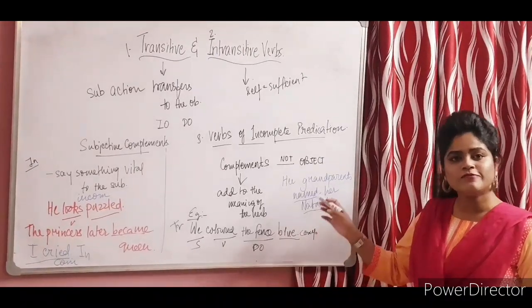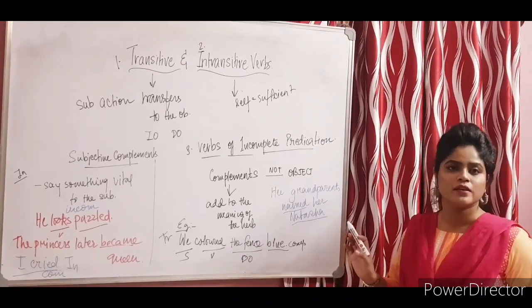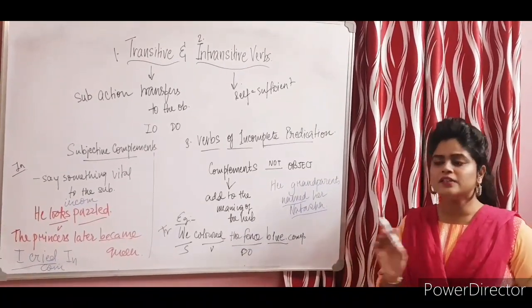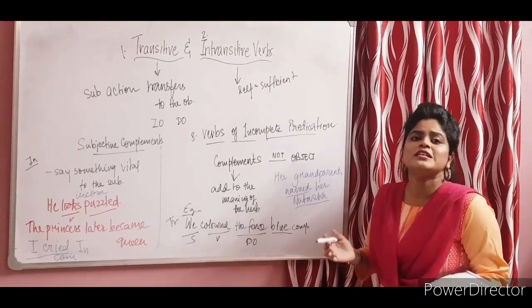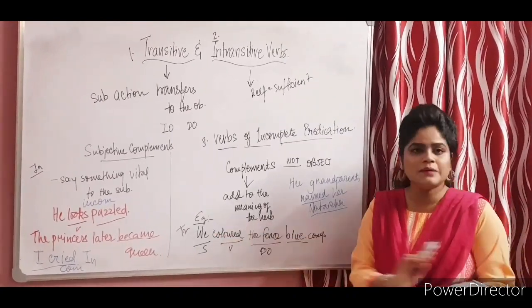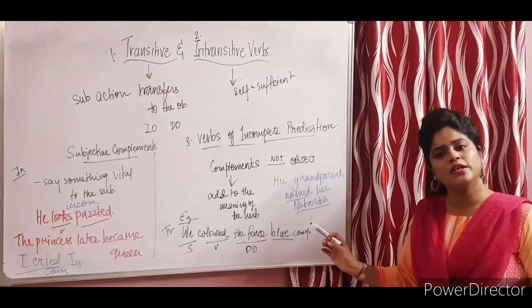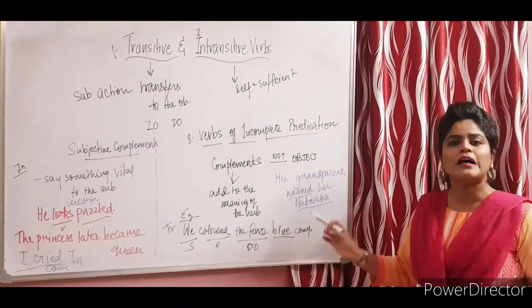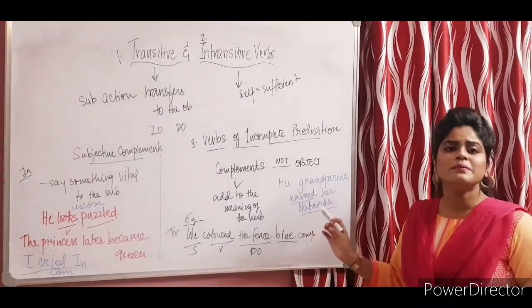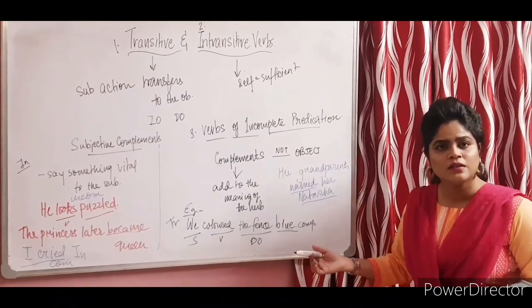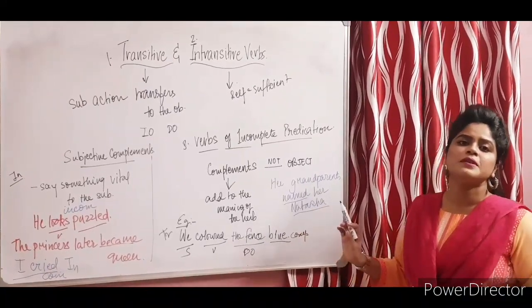Okay, why is this transitive? Because the action of this verb has to transfer to another object. Now for transitive verbs, understanding the complete and incomplete part is much easier, because you will definitely know if it needs an object or not. In intransitive verbs, no object is needed. But in transitive verbs, you know it is transitive because it will need an object. And if it doesn't have an object, it will mean that it needs an object to complete its meaning. Therefore, this is known as a transitive verb of incomplete predication.